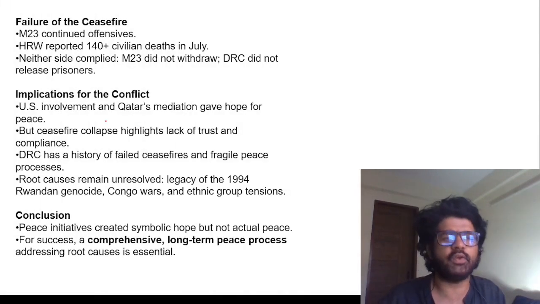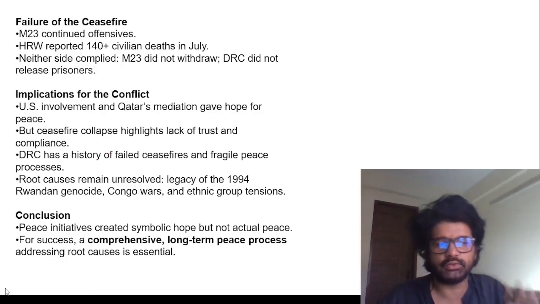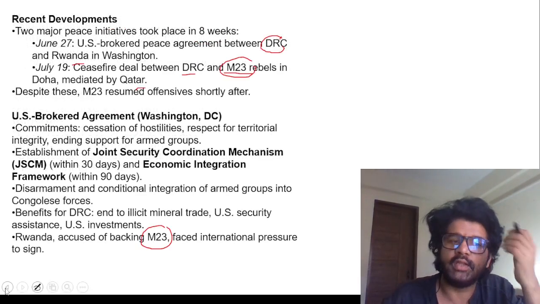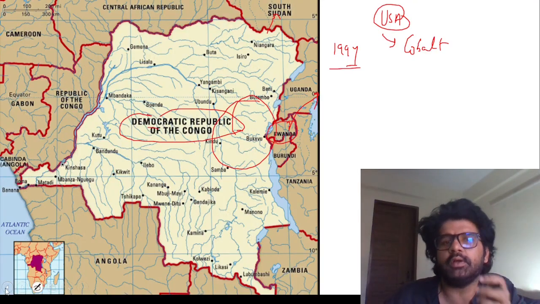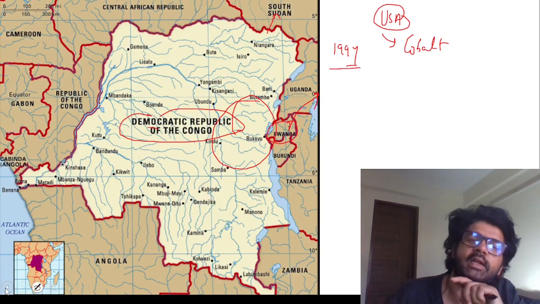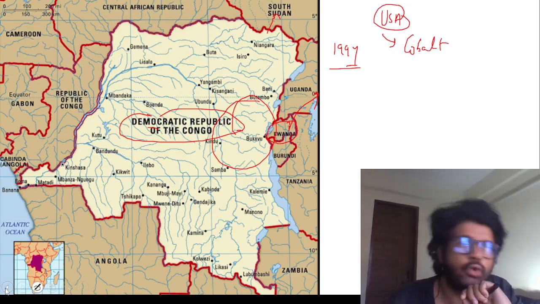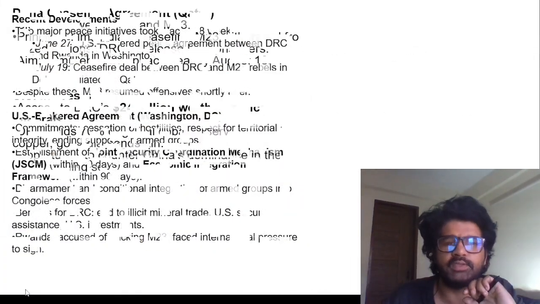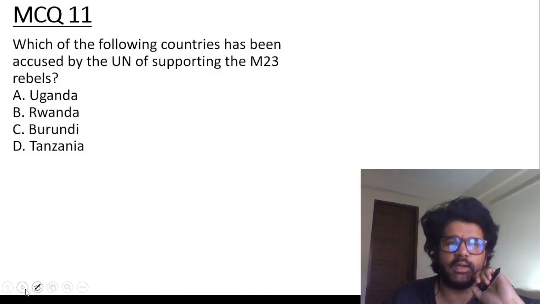As for the failure of the ceasefire, you can read all these things in your free time. The basic rationale, I hope you are understanding. Rwanda is inciting a rebellion in the eastern part of Congo. There are different groups, Tutsi, Hutu rebels. Rwanda is taking advantage of those fights, thereby creating unrest in the eastern part of the Congo, which is also very rich in cobalt and critical minerals. To summarize everything, we don't have to do a PhD from a prelims perspective. From a mains perspective, we can always have a detailed discussion later on.